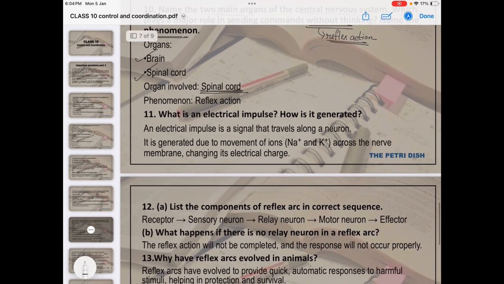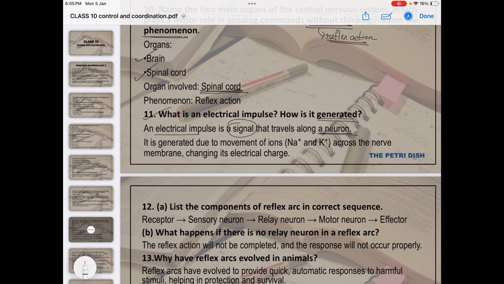Next question. What are electric impulses and how are they generated? An electric impulse means a signal, okay, that travels along the neuron. The dendrites receive the information as a stimulus from the outside. Actually, the receptors receive the stimulus and then send the information to the central nervous system. Dendrites receive the signal, and then an impulse is generated which travels to the axon, and then the motor neuron takes the action. Okay.